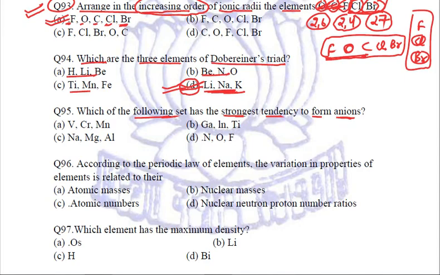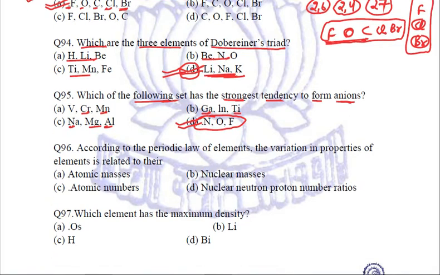If we look at all the options given, we have manganese and chromium, we have sodium, magnesium, aluminium, all metals, gallium, titanium, metals. It is only option D in which we have nitrogen, oxygen and fluorine. All three elements are non-metals, and all of these are going to form anions. So D is the option that we are going to mark as the right option. Clear?